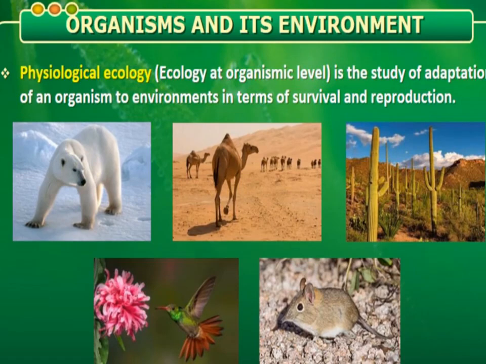This is also called physiological ecology, and at this level we will study about the adaptations of an organism to environments in terms of survival and reproduction, that how different organisms living in different types of habitats have different adaptations to survive in that environment and to reproduce in that environment.